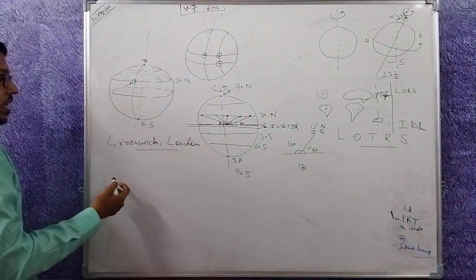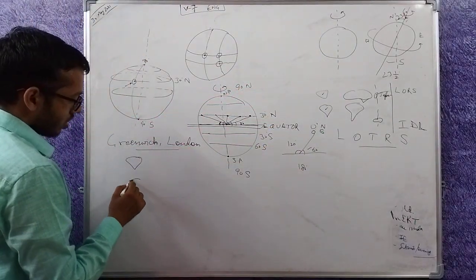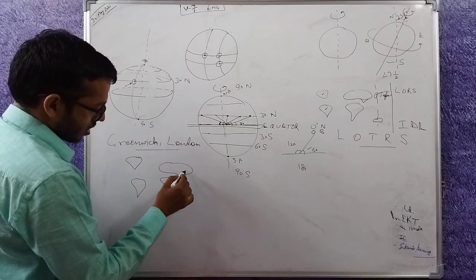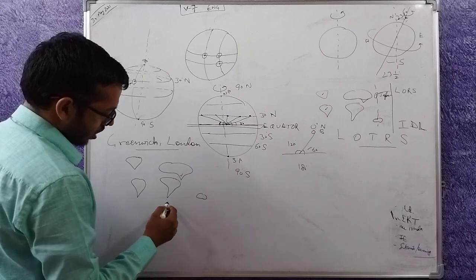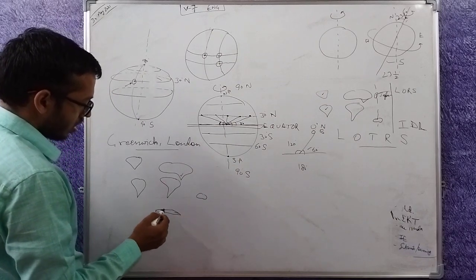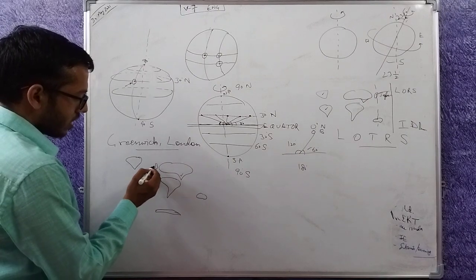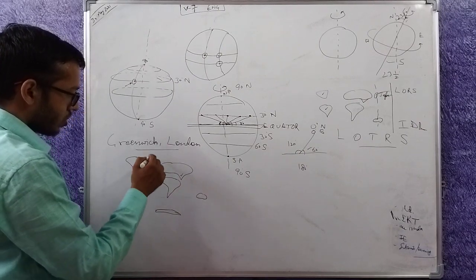So in Greenwich in London, this is North America, this is South America, this is Asia, this is India, Africa, Australia and Antarctica. So now here is UK. In UK there is London, close to it is Greenwich.